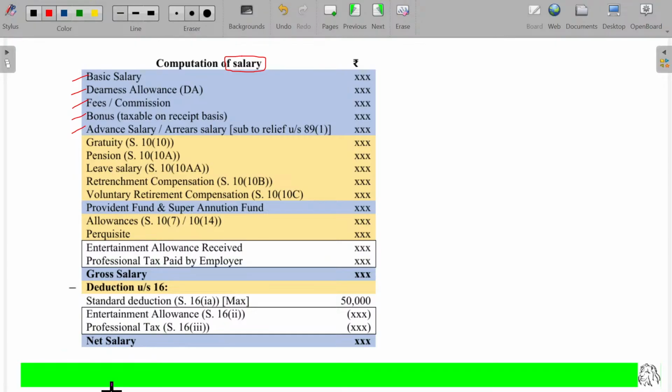For extra work you have done for the employer, you may sometimes get fees or commission also. If you are receiving it from the employer, it is also taxable salary. Sometimes bonus, Diwali bonus and festive bonus, whatever it may be, is also taxable as salary. Next month's salary, if you are receiving it today, will also be considered salary.